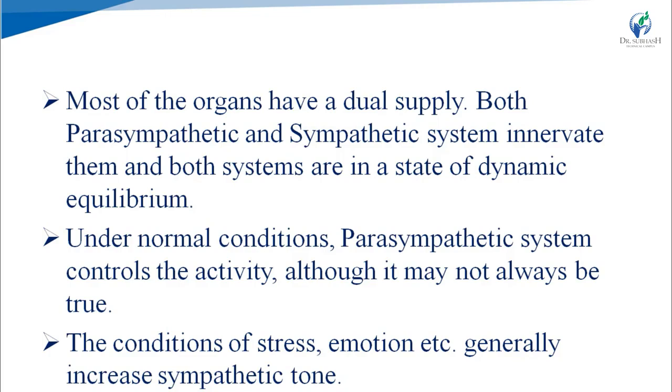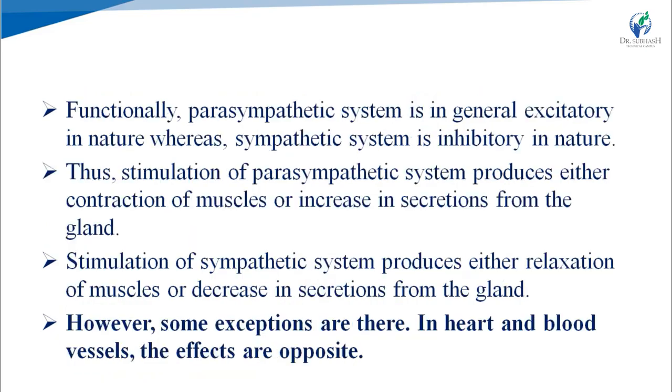And the conditions of stress, emotions, etc. generally increase sympathetic tone. Means in the condition of stress and emotion, the sympathetic system takes control. So, functionally, the parasympathetic system is in general excitatory in nature, while the sympathetic system is inhibitory in nature.